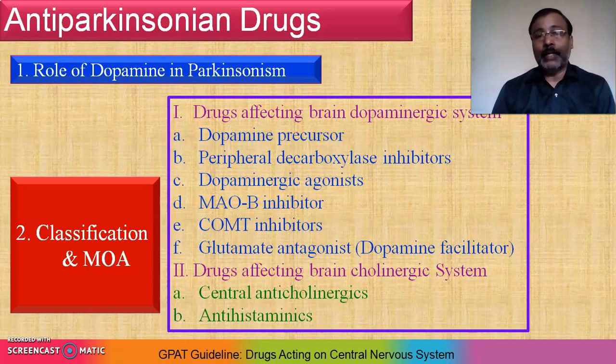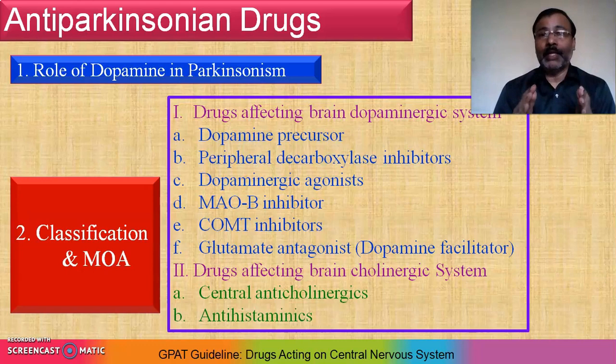The second category is drugs affecting the brain cholinergic system, right? So again it is divided into subtypes. Central anticholinergic, so it is an antagonist. B, antihistamine. So definitely there is a relationship between dopamine and acetylcholine. You have to check out the relation between dopamine and acetylcholine. And no doubt this classification is given in the form of pharmacological action, or sometimes in the form of mechanism of action, right?